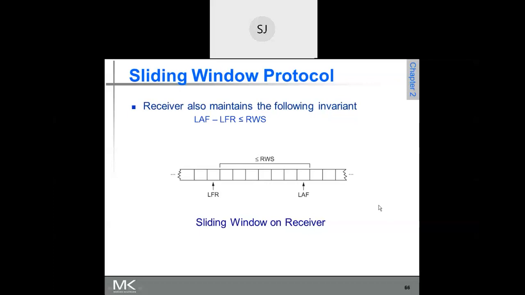The same thing here. Suppose the receiver's window is 20, and the sender's window is 10. The sender is going to send only 10 frames, though the receiver has made provision for 20 frames. That is why there is no point in having a receiver's window more than the sender's window. Okay.